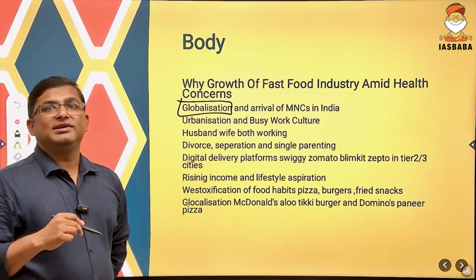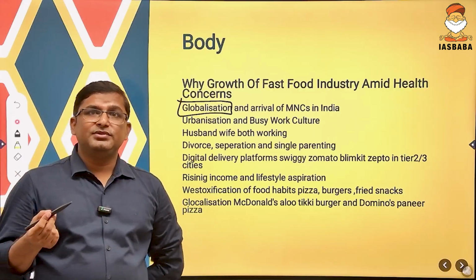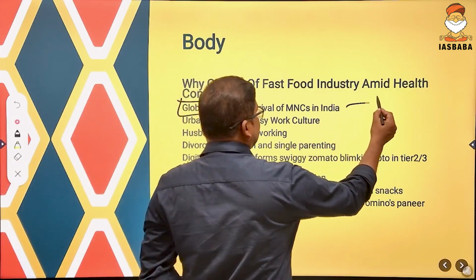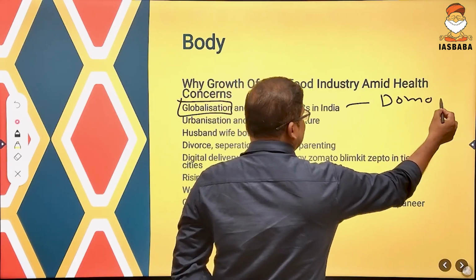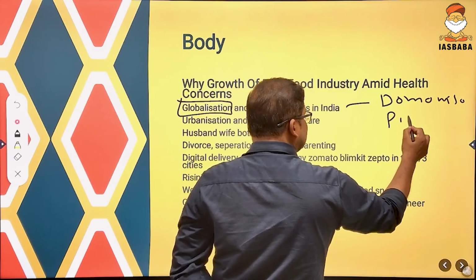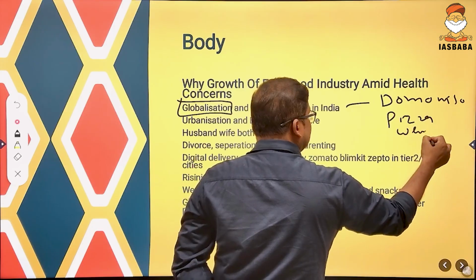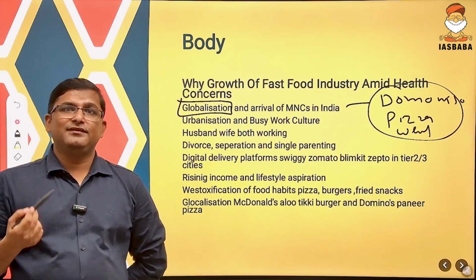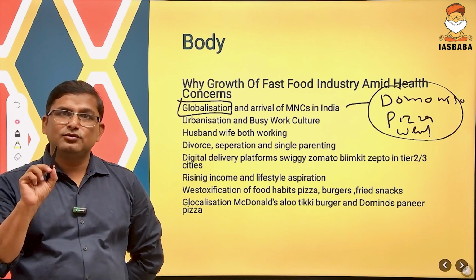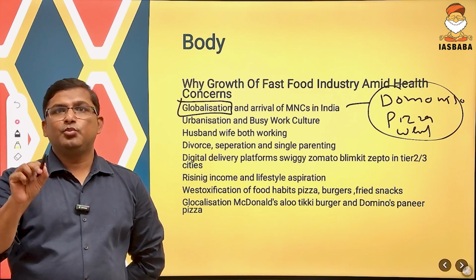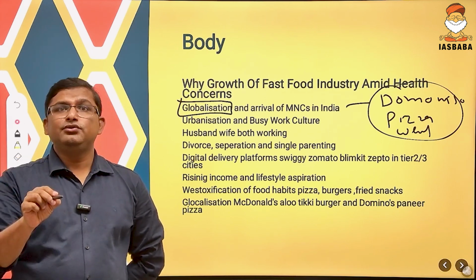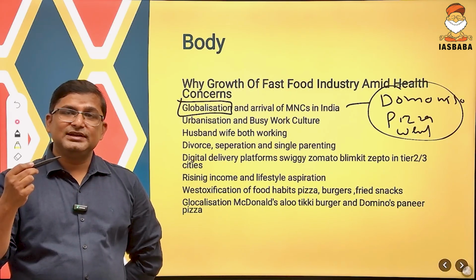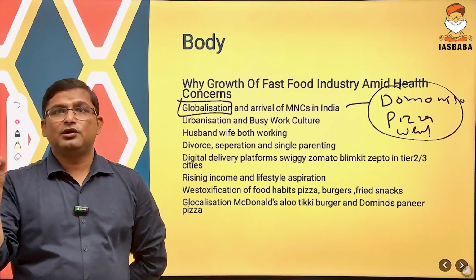It is due to globalization that many multinational companies like Domino's, Pizza Hut, Burger King, etc. have arrived in India. When did these companies arrive in India? When we opened our economy, they got the opportunity to arrive in India. So the first point is globalization that led to the opening of our economy, and due to this many multinational companies like Domino's, Pizza Hut, Burger King, etc. arrived in India and opened their outlets.